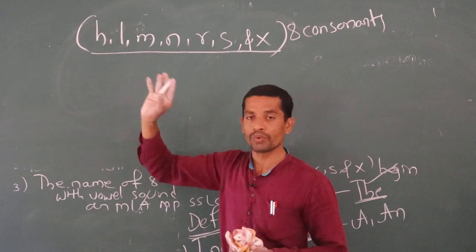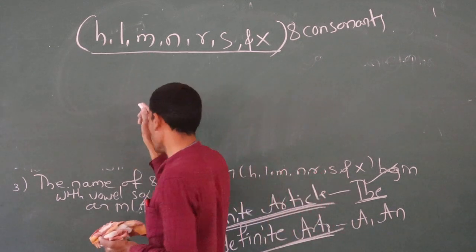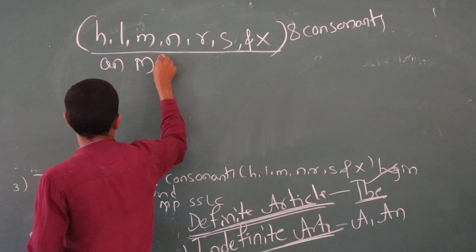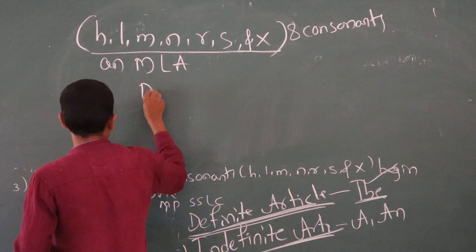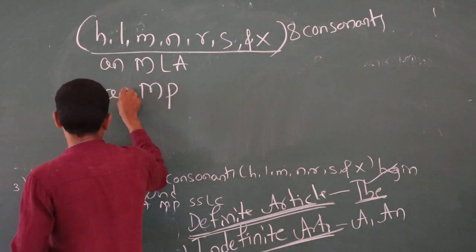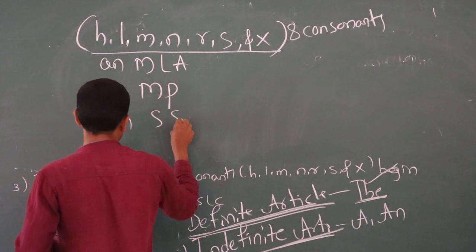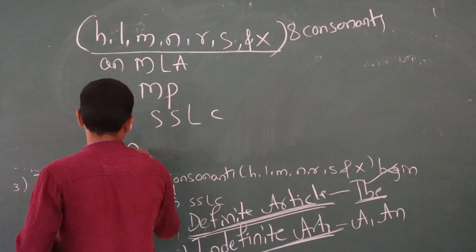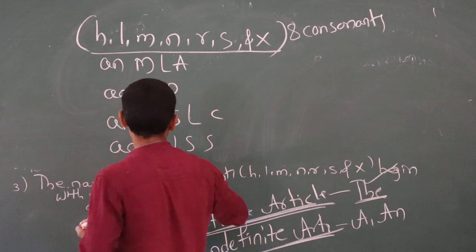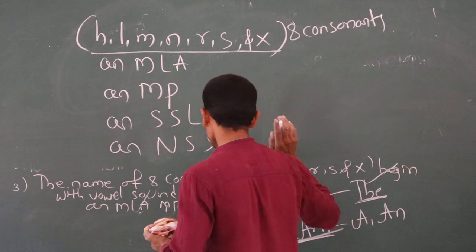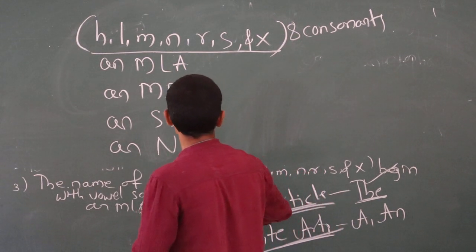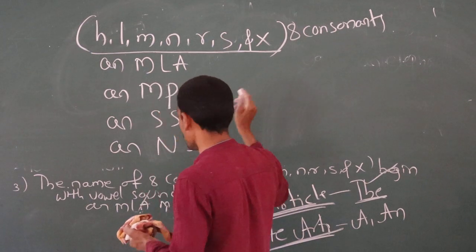Before these 8 consonants we use an: an MLA, an MP, an SSLC, an NSS, an X-ray.